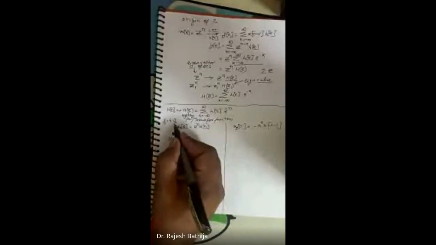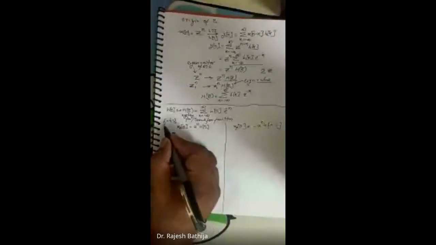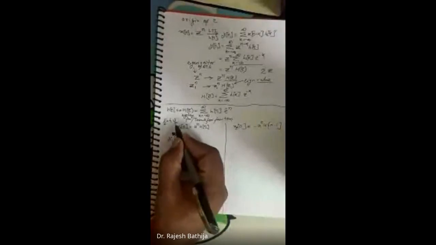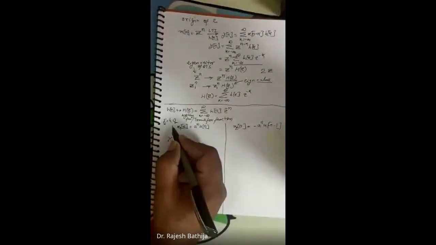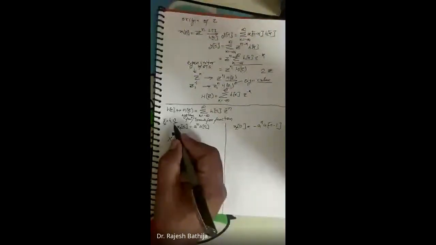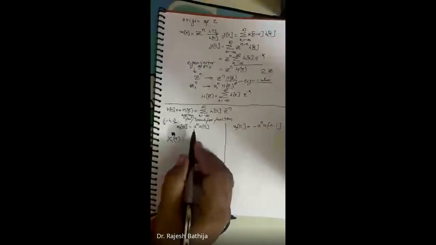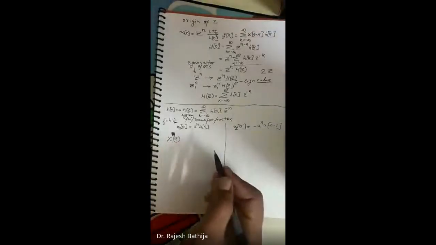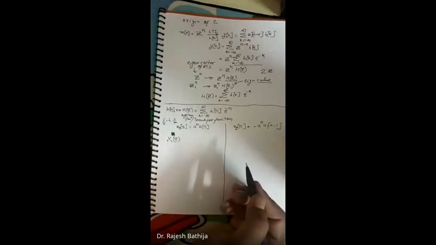So to send it over a larger distance we have to increase its energy, and to increase its energy we require to increase its frequency. Until and unless I know the frequency of the signal, I cannot increase or decrease it. That is the main concern for knowing the spectrum of the signal, and a spectrum is nothing but the graph of amplitude versus frequency. That is why we go for the Laplace and Z transform, the frequency domain representation.